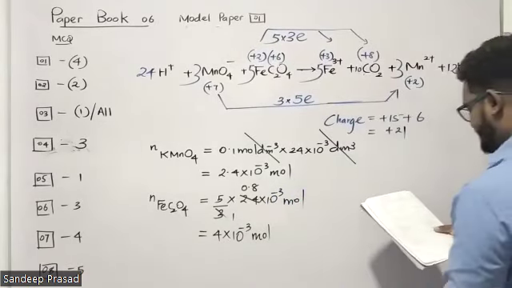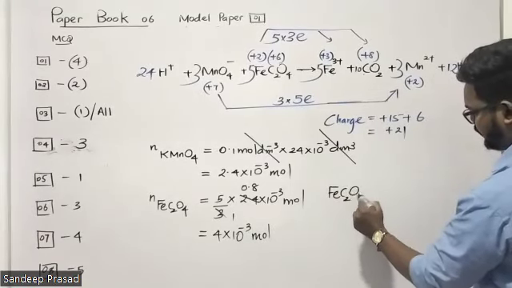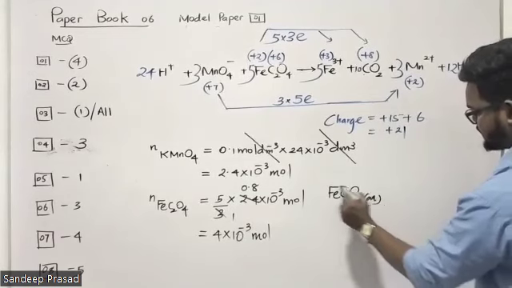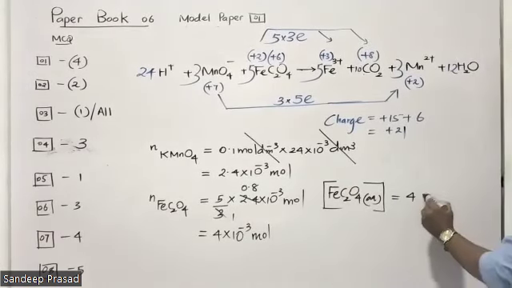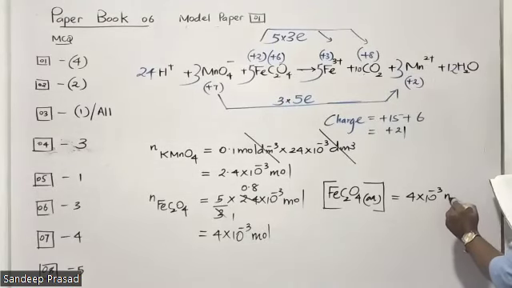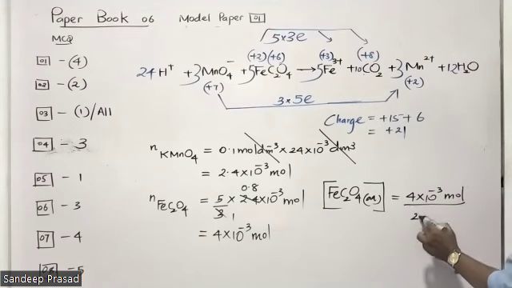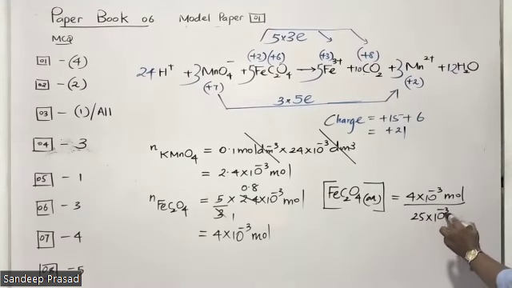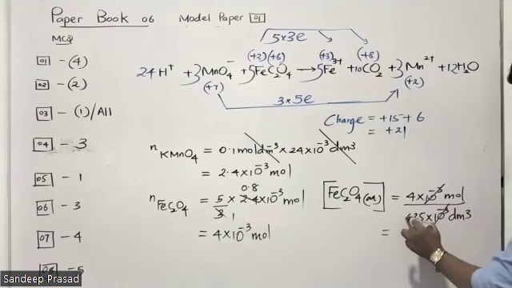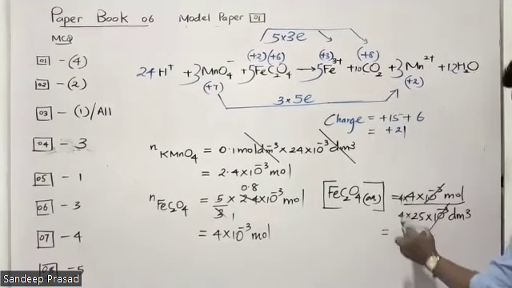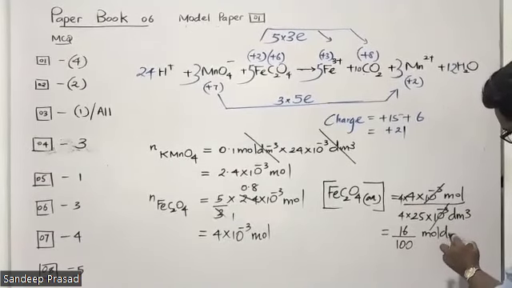They are asking the concentration of this ferrous oxalate. FeC2O4 concentration equals number of moles, 4 into 10 to the power minus 3, divided by the volume of that ferrous oxalate, which is 25. Minus 3 cancels off. When you multiply this by 4, you have 16 divided by 100 moles per cubic decimeter.